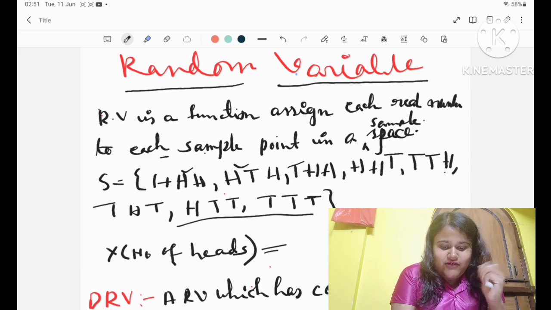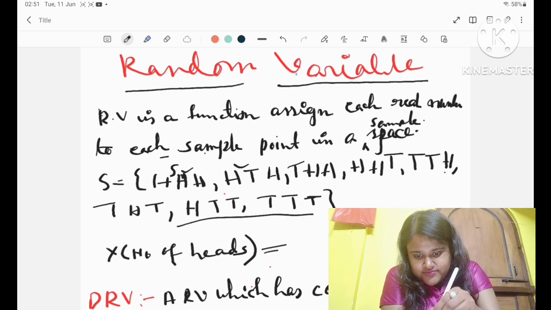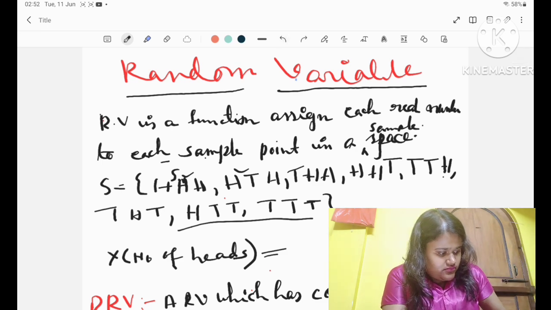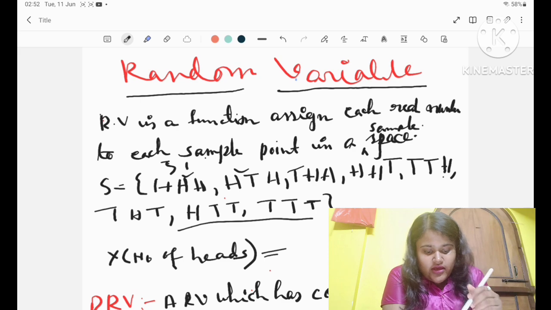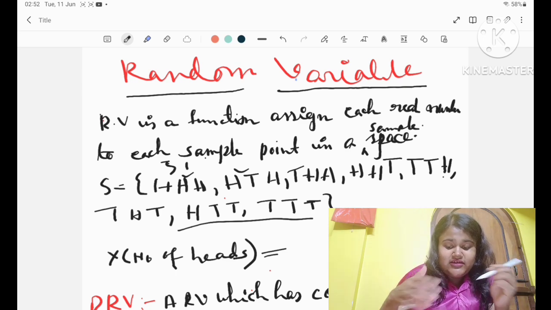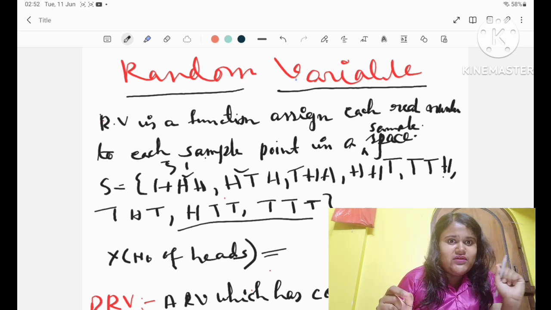For example, suppose I toss a coin 3 times. Then what are the possible outcomes? In the definition, I said this is a function that assigns a real number to each sample point in a sample space.